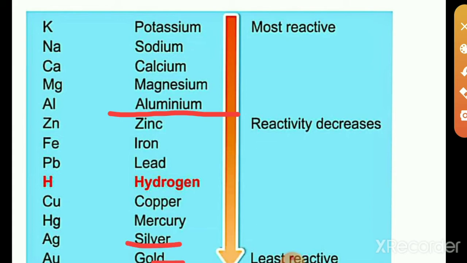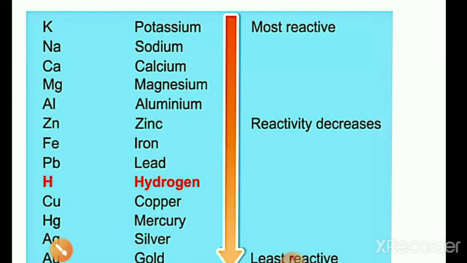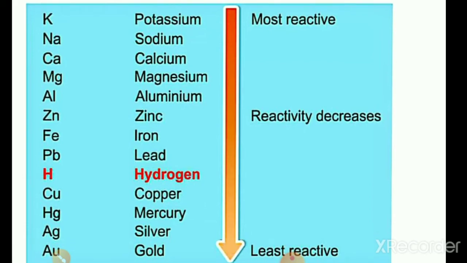Gold, silver, mercury and copper are the least reactive metals. Then I ask another question for you. Which is the more reactive metal, aluminium or iron? There is no doubt. Aluminium is more reactive than iron. Okay? Are you clear?